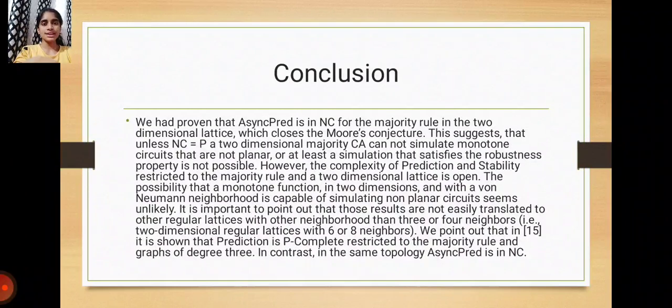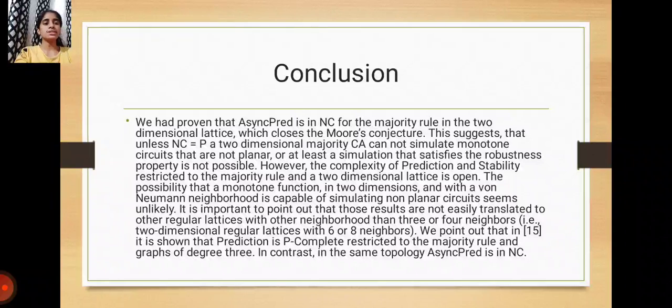Then the final is conclusion. We have proven that prediction is in NC for the majority rule in the two-dimensional lattice, which closes Moore's conjecture. This suggests that unless NC equals P, a two-dimensional majority CA cannot simulate monotone circuits that are not planar, or at least a simulation that satisfies the robustness property is not possible.